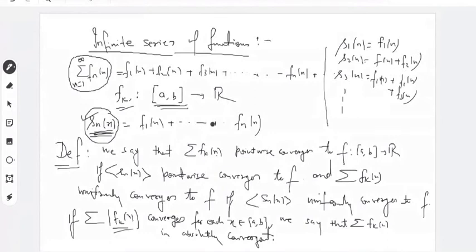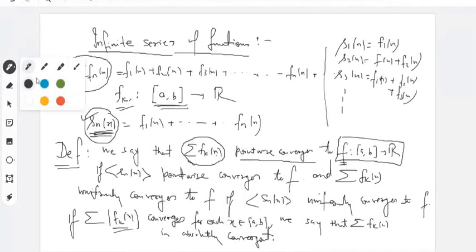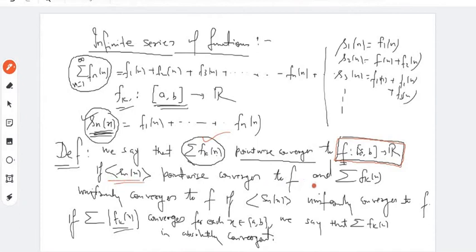Now we say that this infinite series pointwise converges to a function defined on the same interval [a,b] if the sequence of partial sums pointwise converges to f.